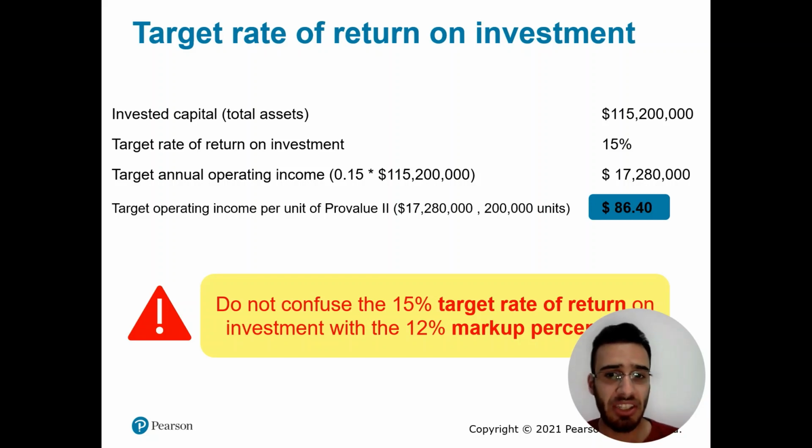The target rate of return is how much operating profit the investors expect the company to gain on the assets it invested. But the markup percentage is the amount of profit from the cost.